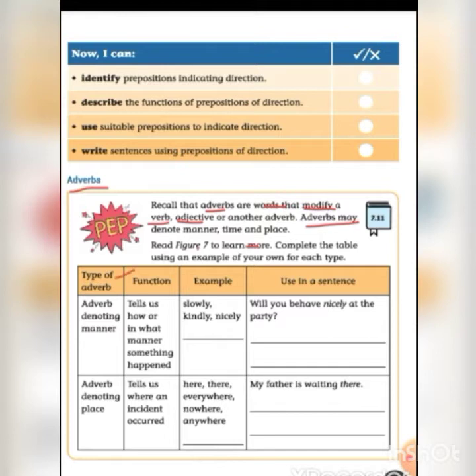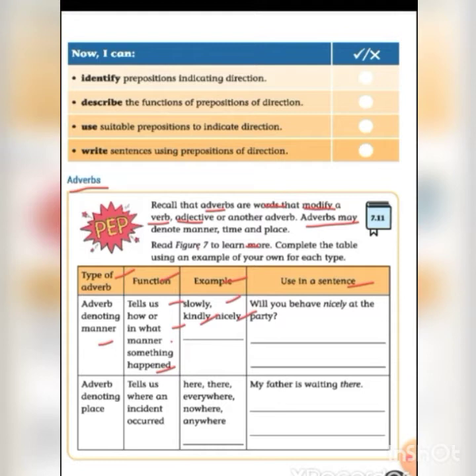Type of adverb, function, example, use in a sentence. Adverb denoting manner tells us how or in what manner something happened. Example words: slowly, kindly, nicely.